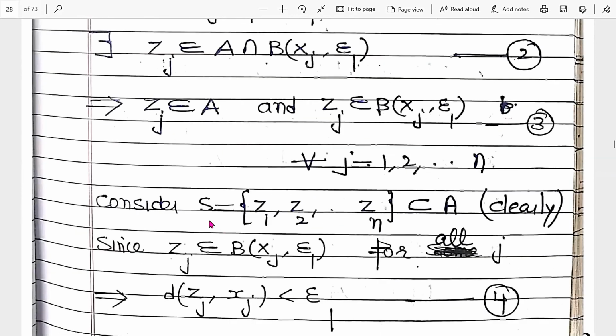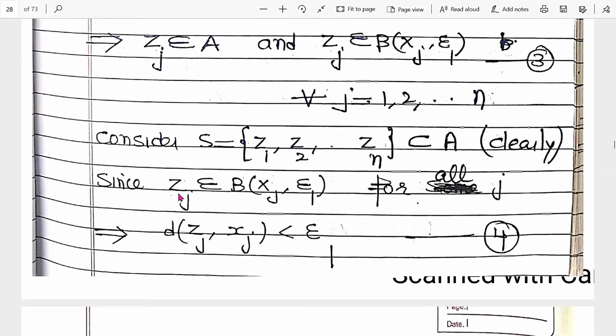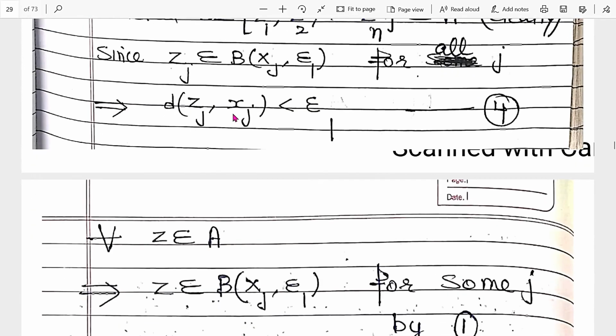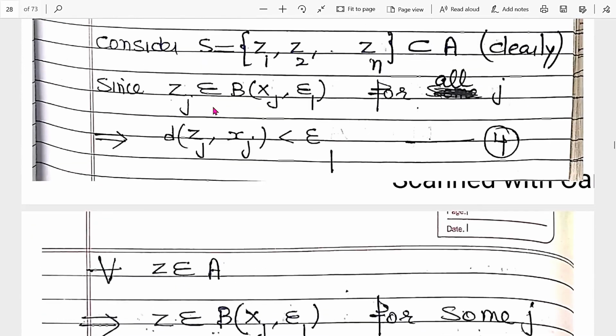Now consider a set S which contains z1, z2, ..., zn. This is a part of A. Why? Because zj belongs to A. This is a part of A. Clearly. Now, since zj belongs to this ball, it satisfies that the distance between these two is less than epsilon 1. So this is less than epsilon 1. Clear? So what do we get?